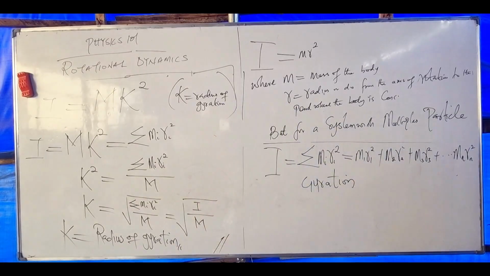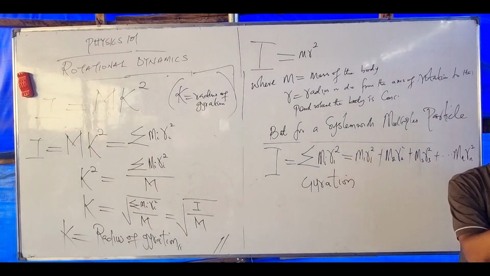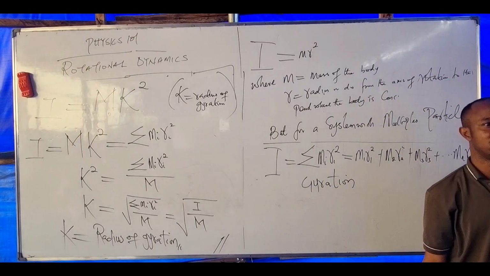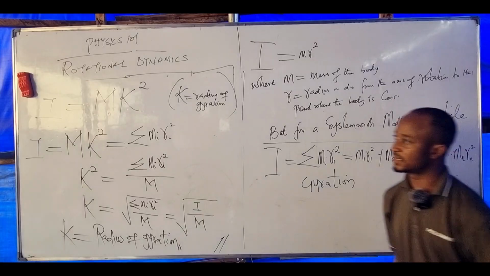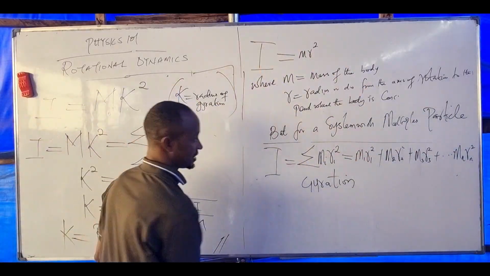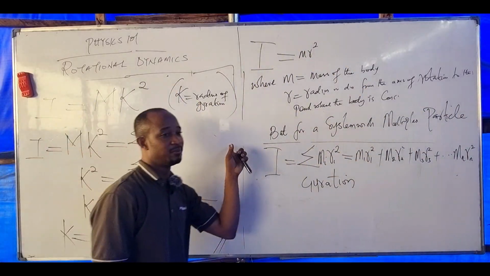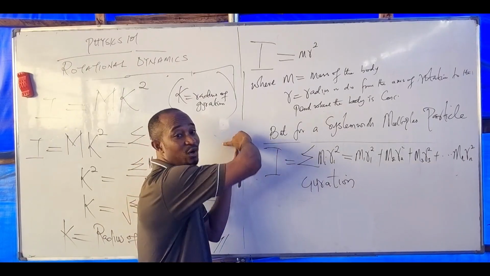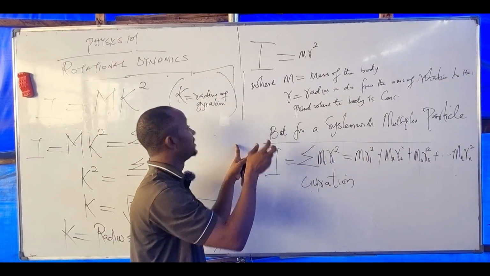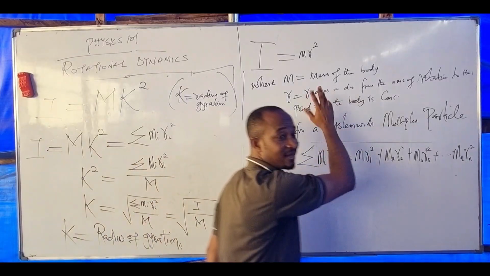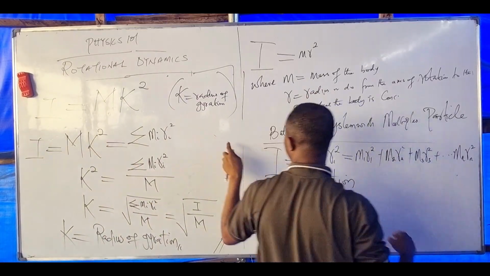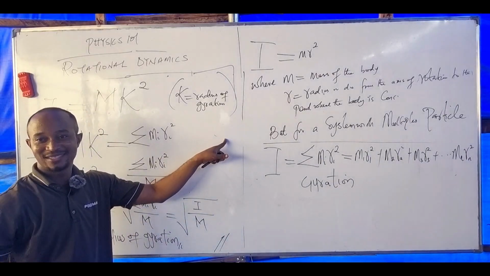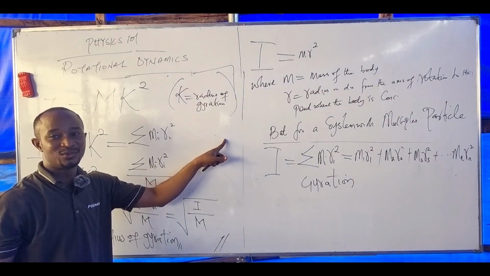Yes, because these masses here are small particles located in a bigger body. If I have a body, look at this board, for instance. To rotate this body, I will locate the center first. The particles that make up the entire mass of this body are found around that. So how do we start getting the inertia of each of these particles? There's no way we can do that. The only thing we can do is to assume.